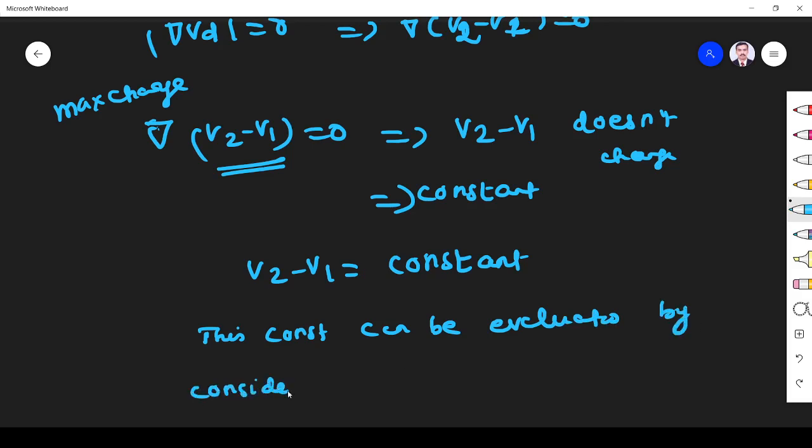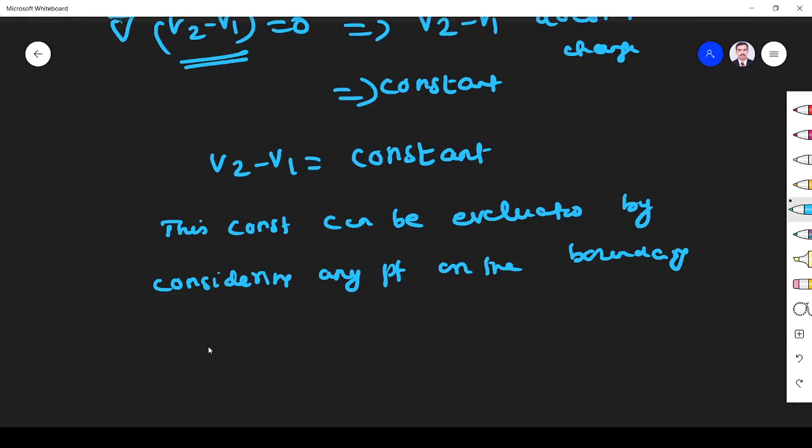How? By considering any point on the boundary. Let me tell you how. We know that V2 minus V1 should be equal to 0. If you take any point, V2B minus V1B is also 0. Like that, V2C minus V1C is also 0.